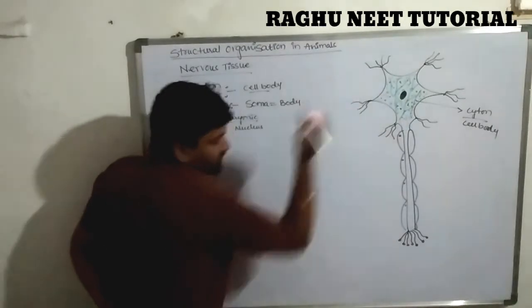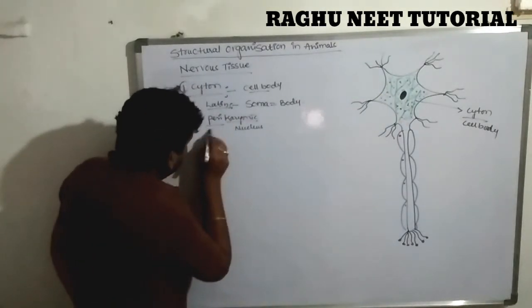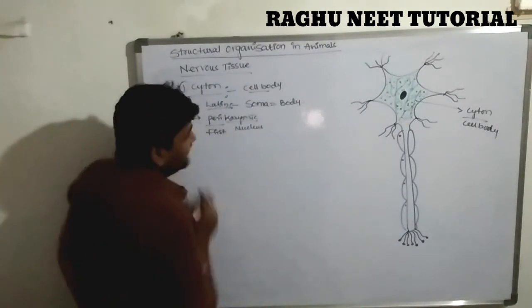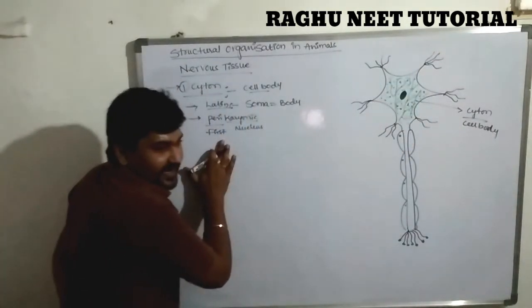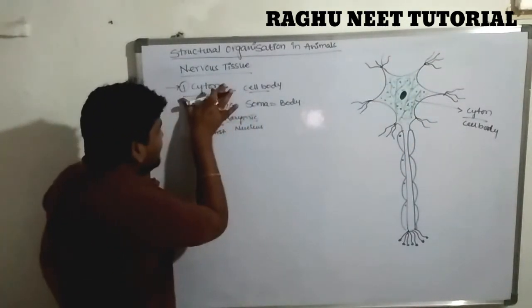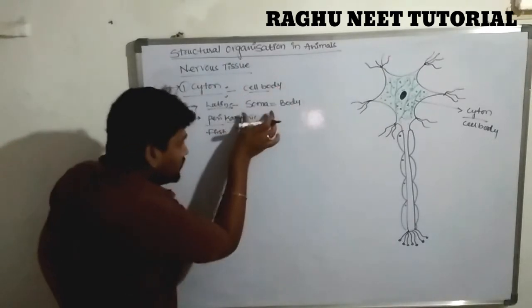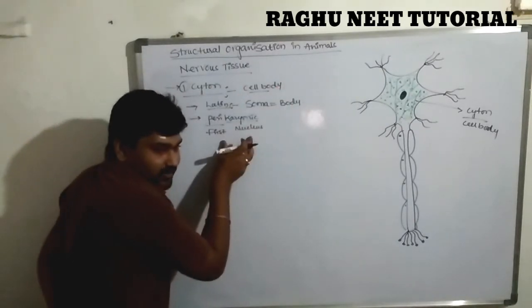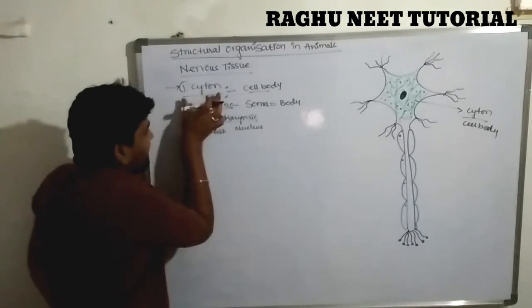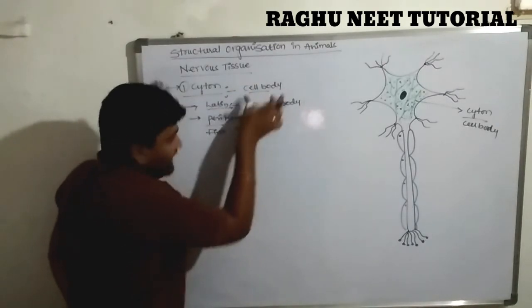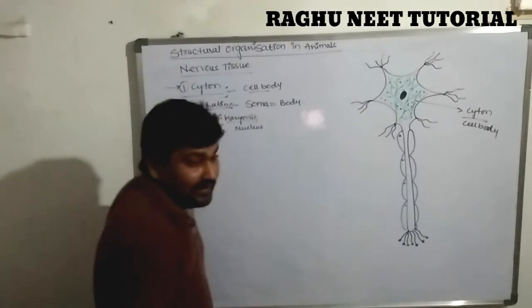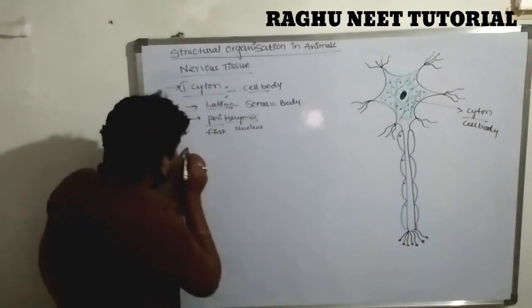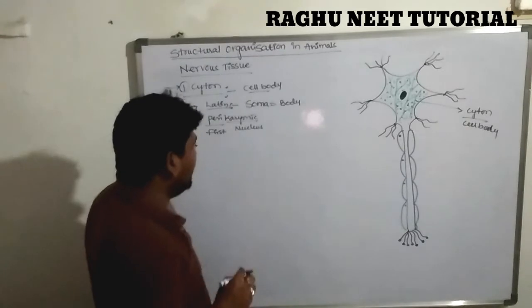This body consists of a large nucleus. Peri means around the nucleus. It is a large body containing the nucleus, and that is called perikaryon. So the cyton is commonly known as a cell body, soma, or perikaryon. Are you clear? The word cyton is derived from the Latin word.